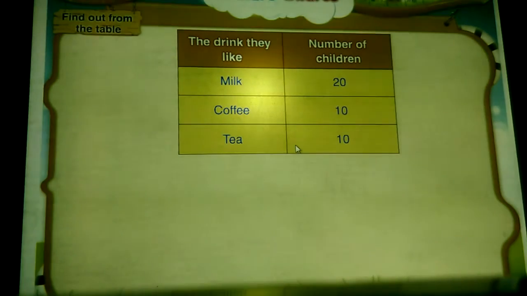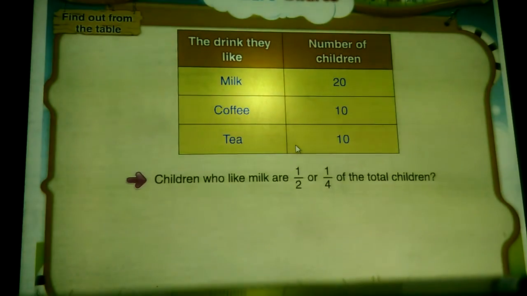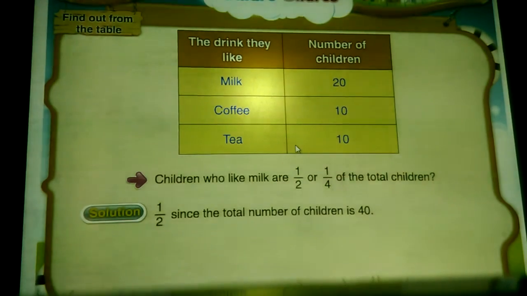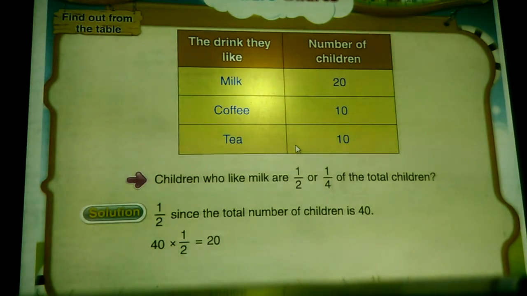Find out from the table. Children who like milk are half or 1/4 of the total children. Solution. Half. Since the total number of children is 40, and if we multiply 40 by 1/2, we get 20, which indicates the number of children who like milk.